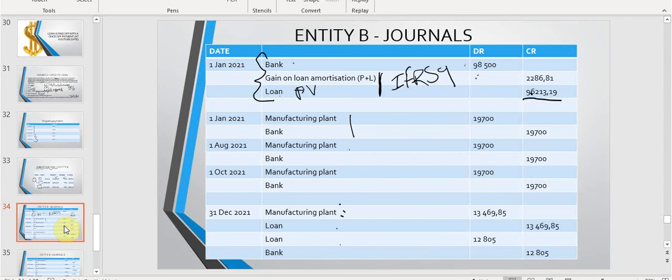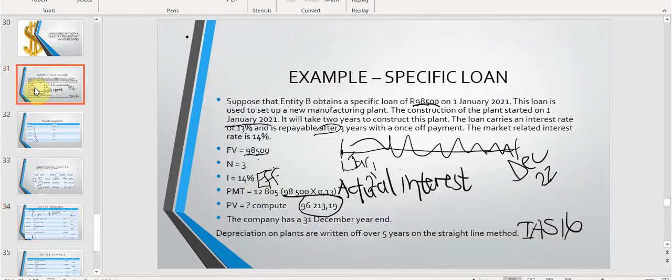Please note that students have said to me before, but ma'am, you said we don't make any payments. The payment is in the future. Yes. But remember, this 12,805 Rand doesn't relate to the actual capital that they have lent to us. It refers to the interest. How did we calculate the 12,805? We took the loan amount at its interest rate. So this is the actual interest, and you indeed have to pay the actual interest.